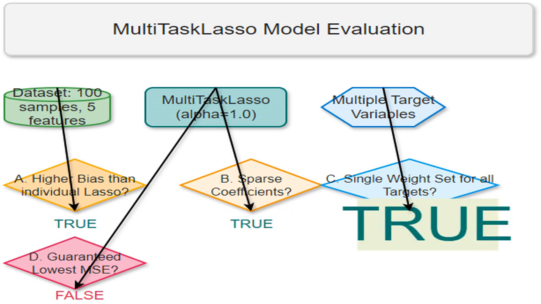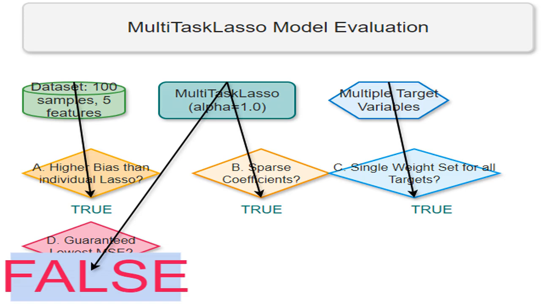Yes, it's true. The core of MultiTaskLasso is its sharing of weights across all the target variables. No, it's false. While MultiTaskLasso aims to minimize MSE, the constraint of shared weights might prevent it from achieving the absolute lowest possible MSE across all target variables.